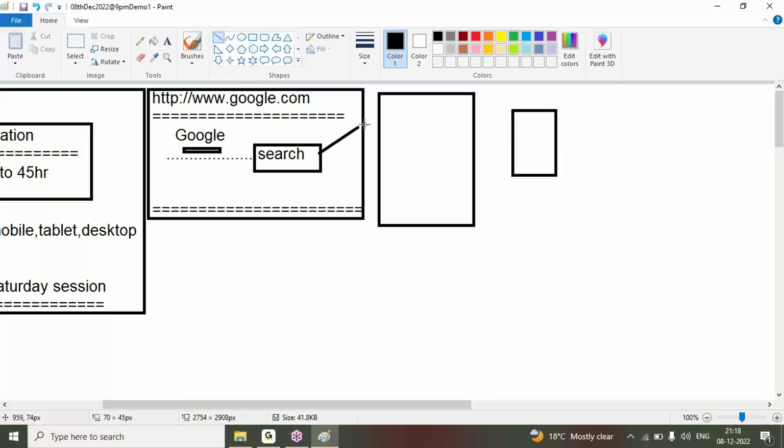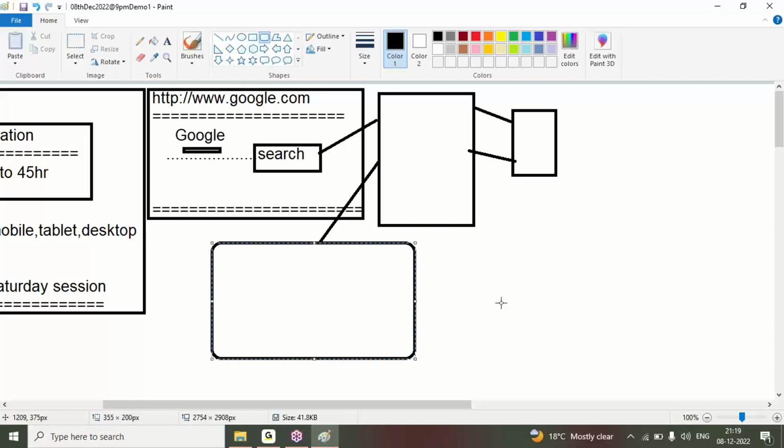We interact with a server, the server interacts with the database, the database sends the data back to the server, and the server gives us the resultant data. You will get the result of our application within a few seconds.